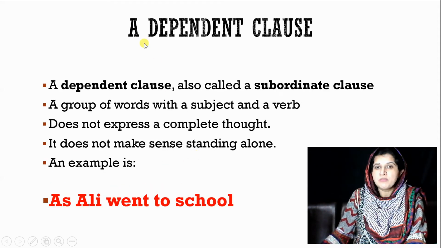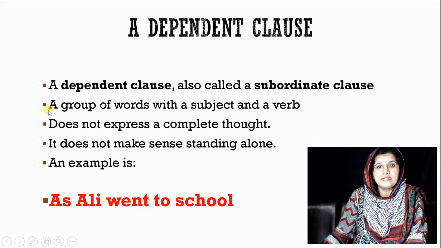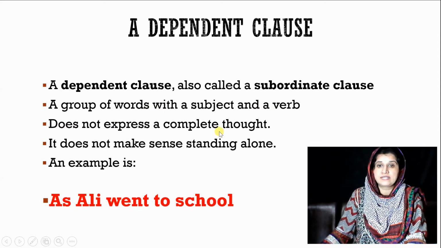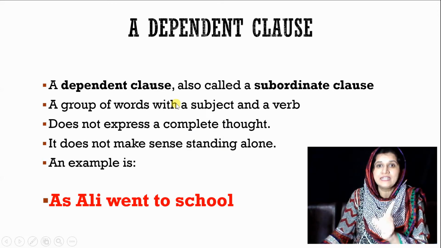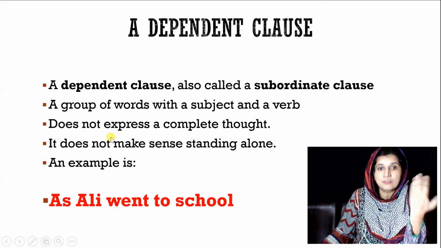The second type of clause is a dependent clause. A dependent clause, also called a subordinate clause, is a group of words with a subject and verb. However, it does not express a complete thought. So what is missing in a dependent clause? It does not give the complete sense, while an independent clause gives us complete sense.